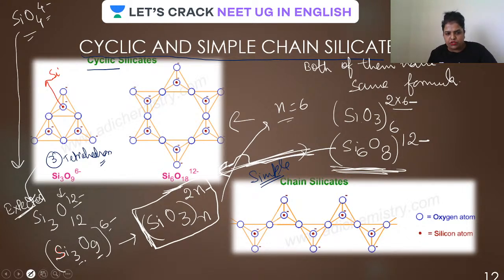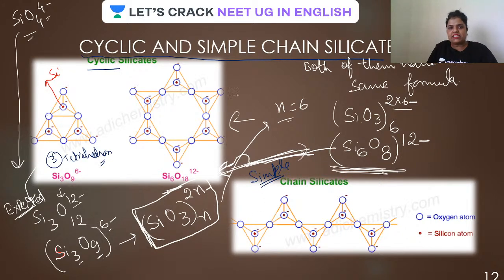So 3 silicate units are joined to each other by 2 oxygen. Each one is sharing 2 oxygen, which means what? This one is common between the two, so only 3 oxygen will be lost here. Done. So out of the 12 oxygen, how many oxygen will be there? 9. But 6 charge has to be deducted from 12 minus. Why? Because the one where it is being shared has no charge, and the one which has been lost, that charge is not with this. Okay.